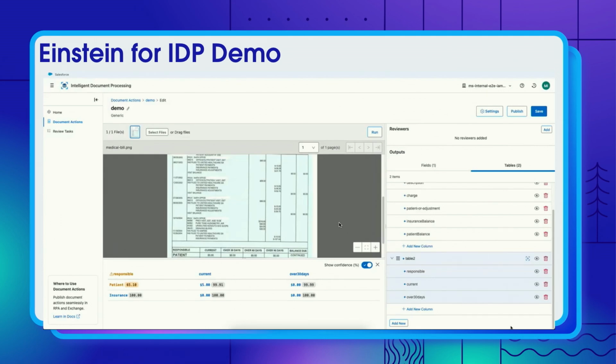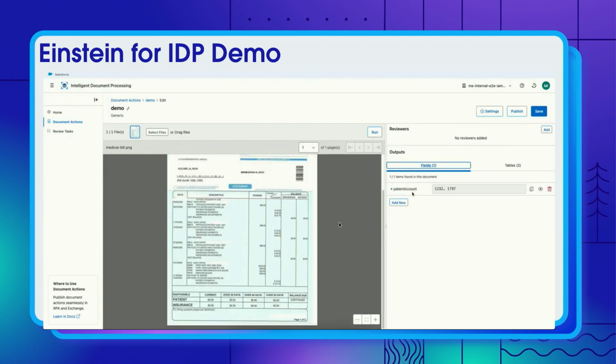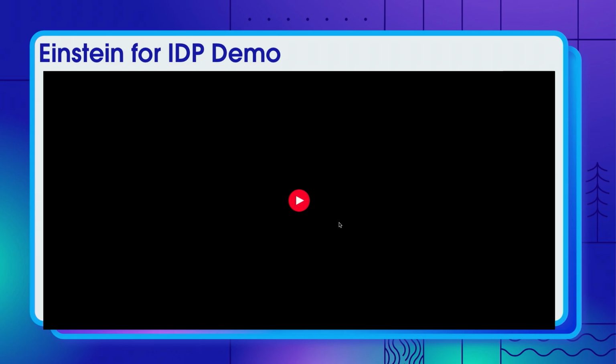So we were able to actually tell the confidence at which a certain value is extracted, and then we can send this back into a human-in-the-loop review cycle. And then we also see that that was the tables, and then you can also see the fields being extracted out of the system.